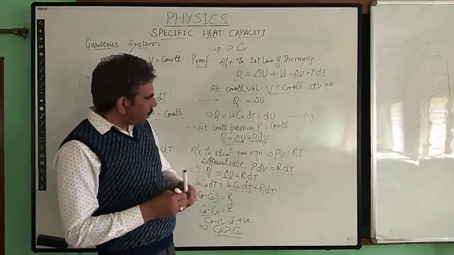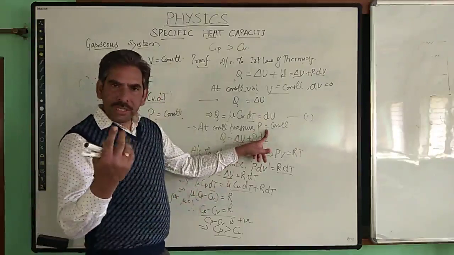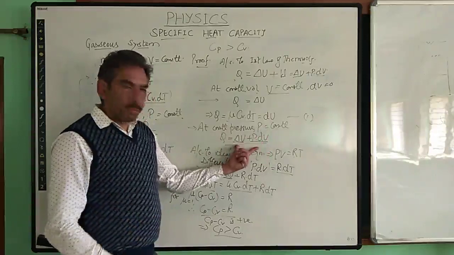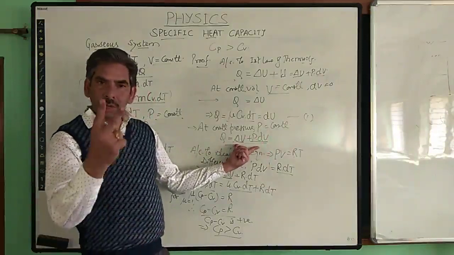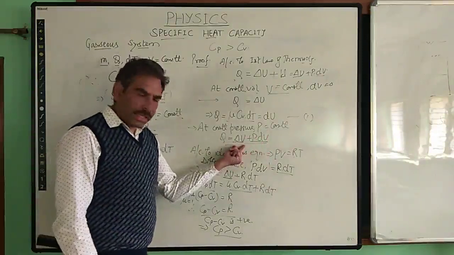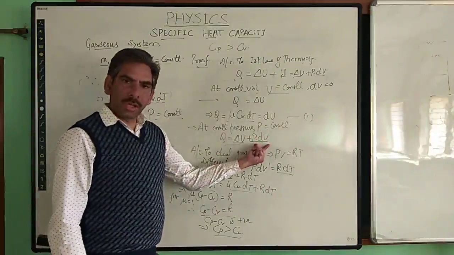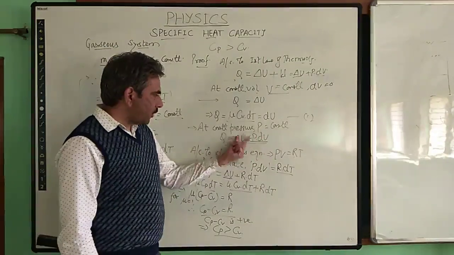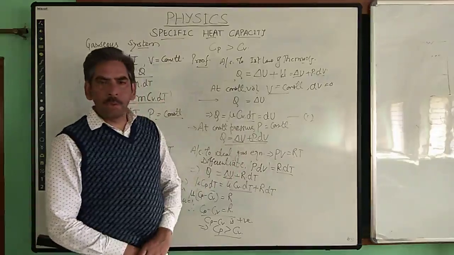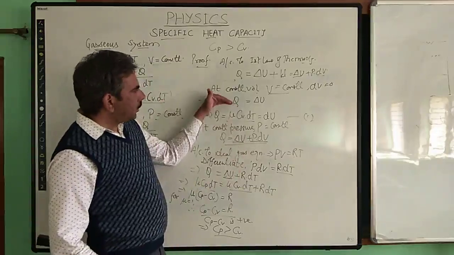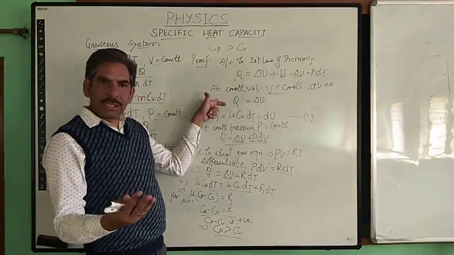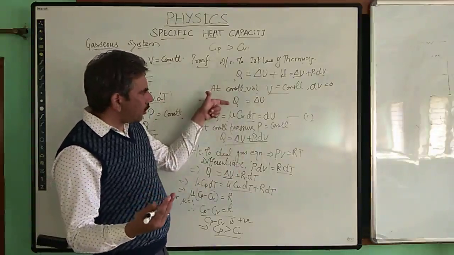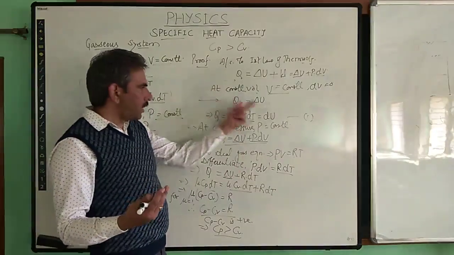So at constant pressure, the amount of heat energy required will be more, because it has to be used for two purposes: to increase the internal energy and to do some work.